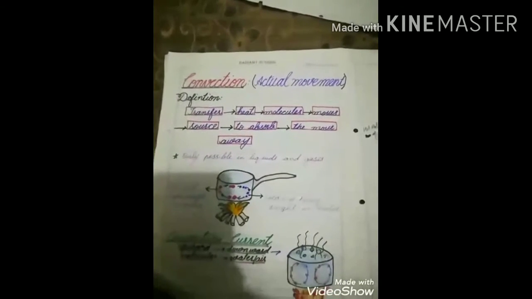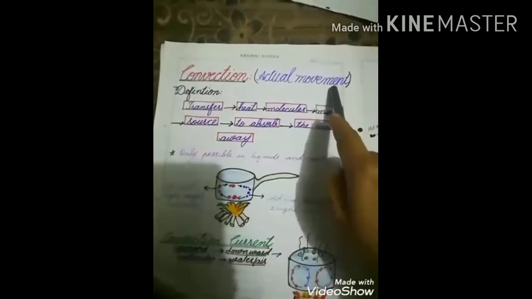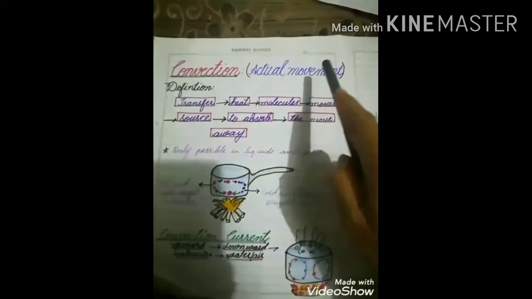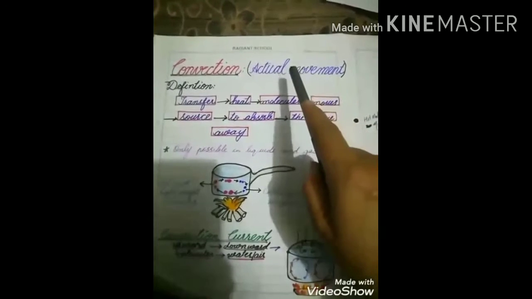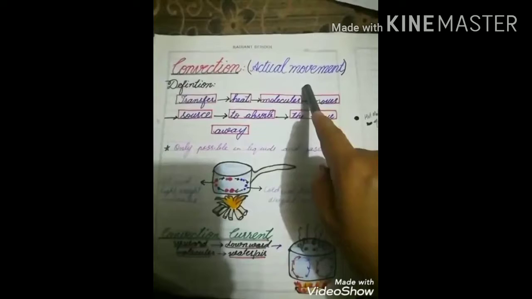In this method we should know that convection is the transfer of heat energy due to the actual movement of the molecules. It means in this process molecules of the matter can move from one place to the other place easily.